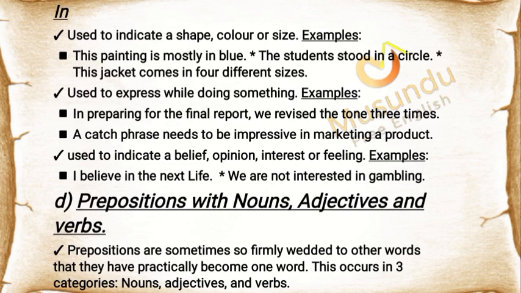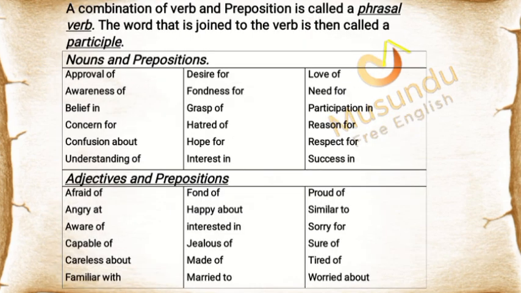D. Prepositions with nouns, adjectives, and verbs. Prepositions are sometimes so firmly wedded to other words that they have practically become one word. This occurs in 3 categories: nouns, adjectives, and verbs. A combination of verb and preposition is called a phrasal verb. The word that is joined to the verb is then called a particle.